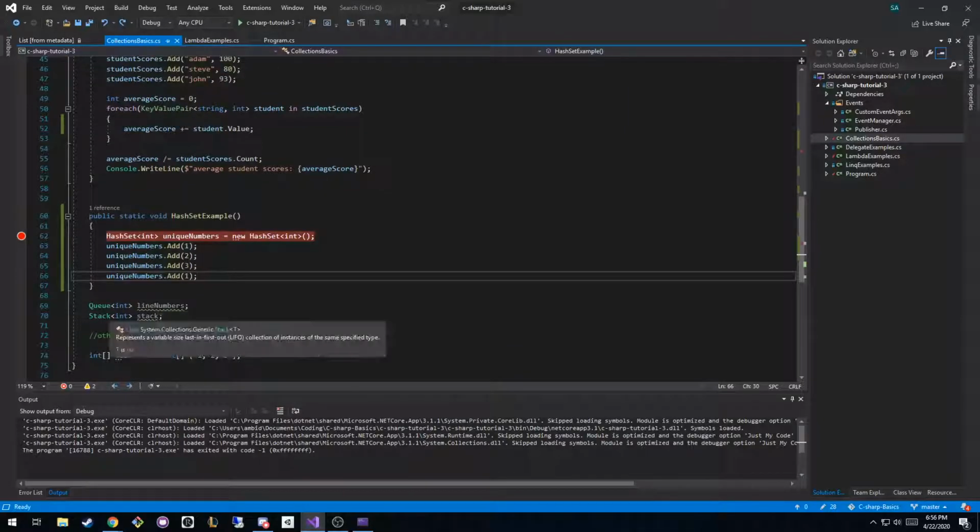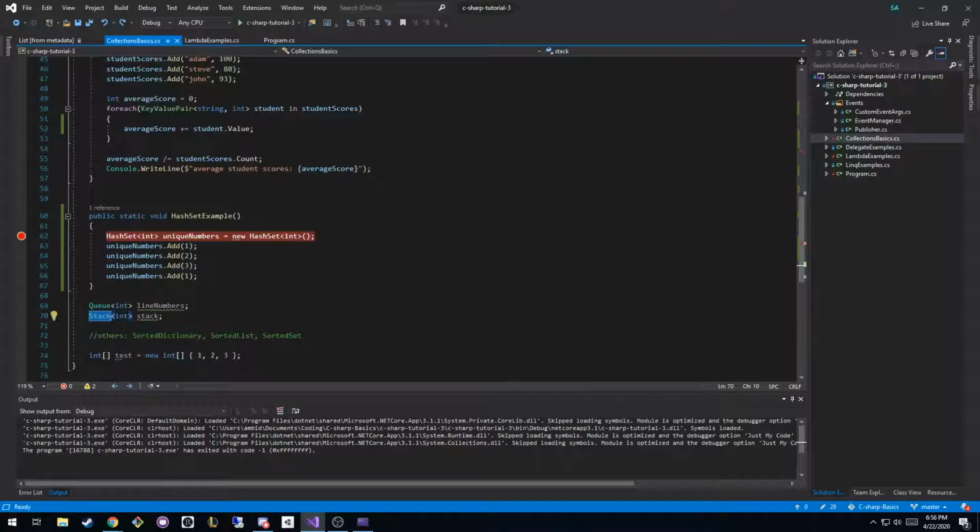The last two are queue and stack, and these are very fundamental data structures that you should know about. We talked about the call stack, I believe, in one of the previous videos, which is literally just a stack of functions on top of each other that when they return, it pops one off the stack.